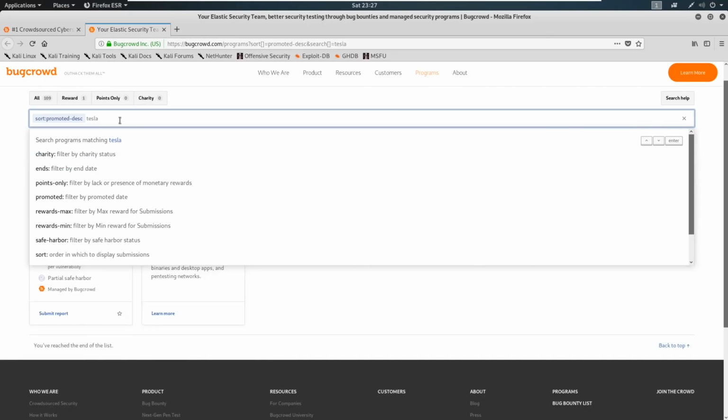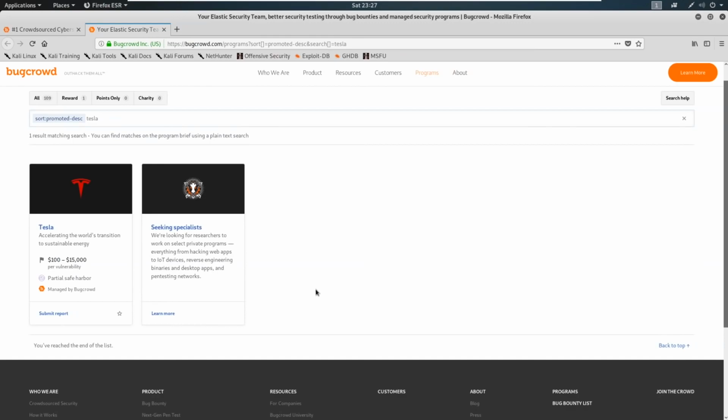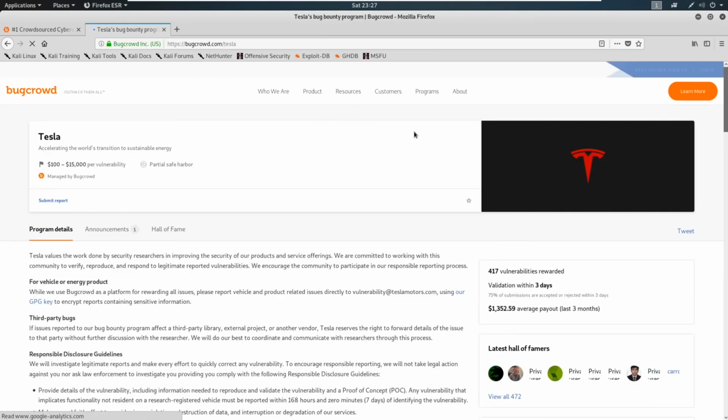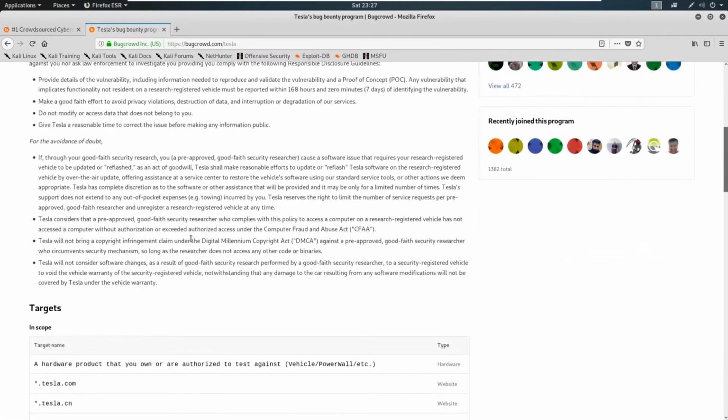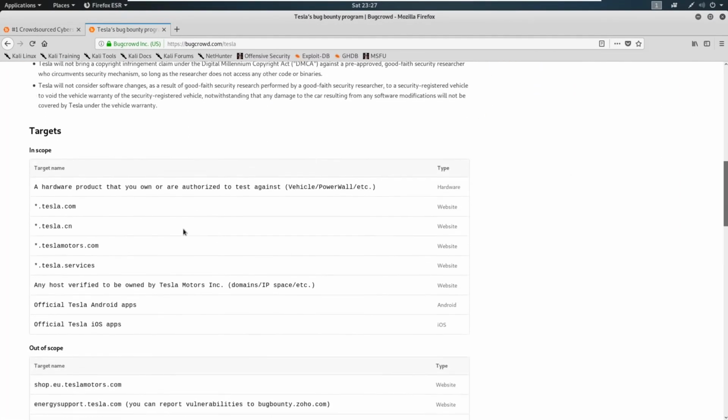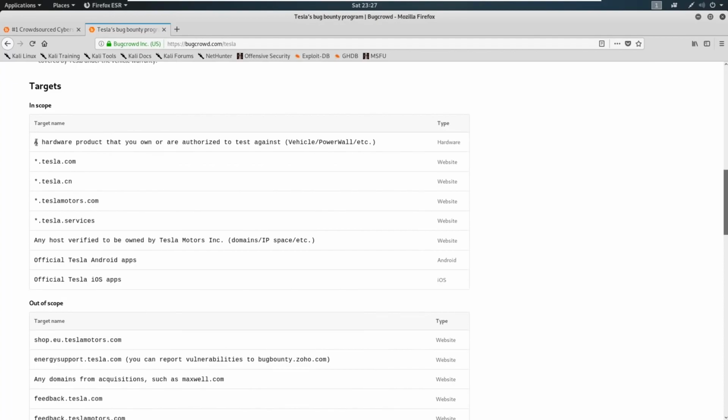I'm going to go ahead and just search Tesla. And when I do that, you can see here that Tesla comes up. Now, this is your first lesson into rules of engagement, and we're going to talk about rules of engagement later, but it's super important to read the program details that you see here. What we really need to do is scroll through and make sure that we stay in scope when we're doing this. So we have a wildcard here.